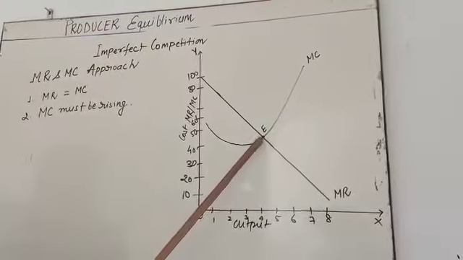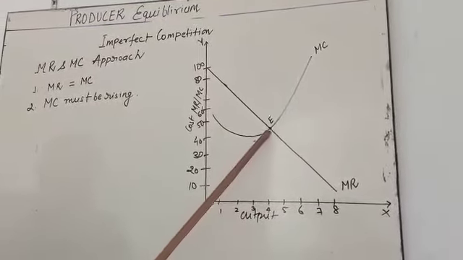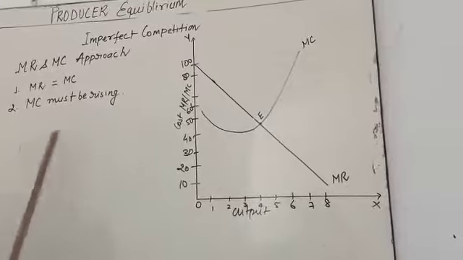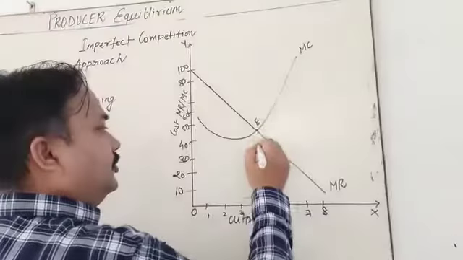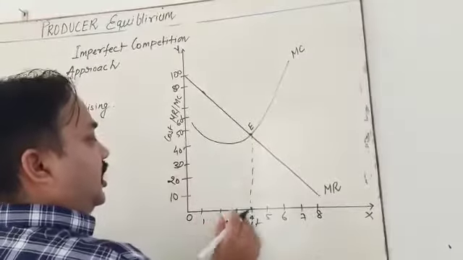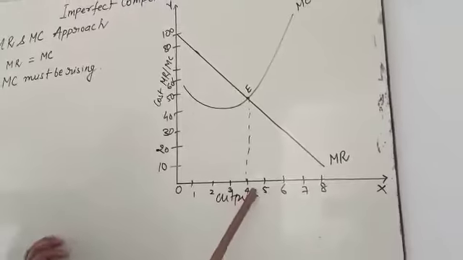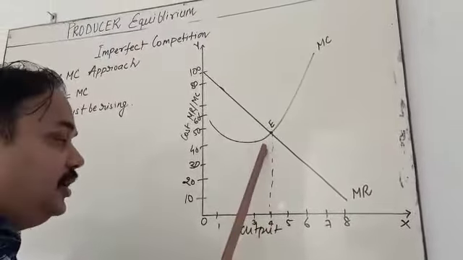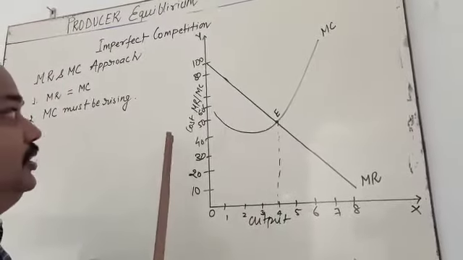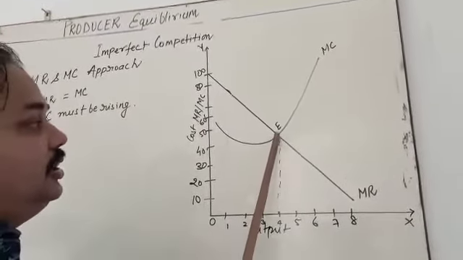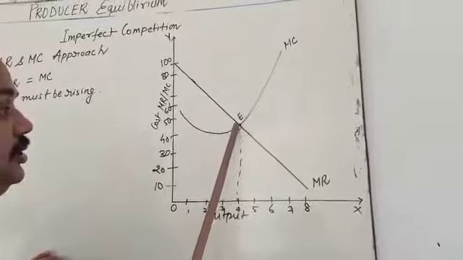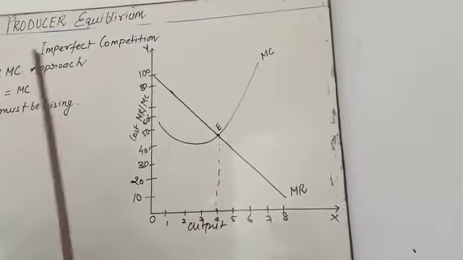Suppose I take this position as 4 units. At this position, when the producer is producing 4 units of commodity, he is satisfied. That is why MR cuts MC here. It means MR is equal to MC.